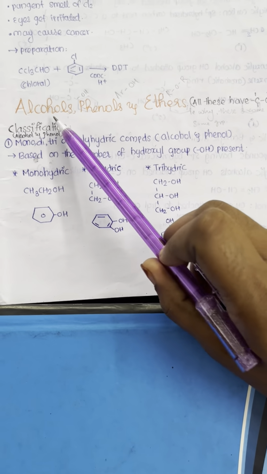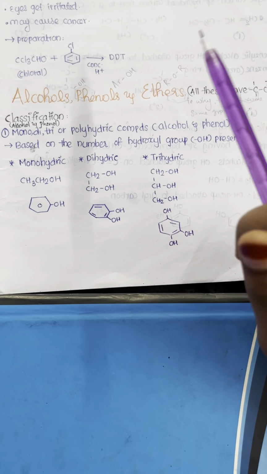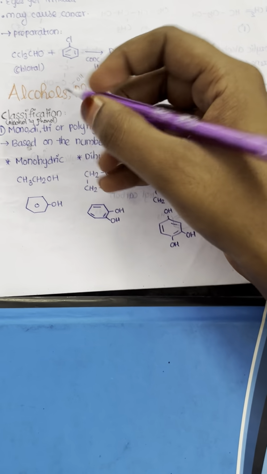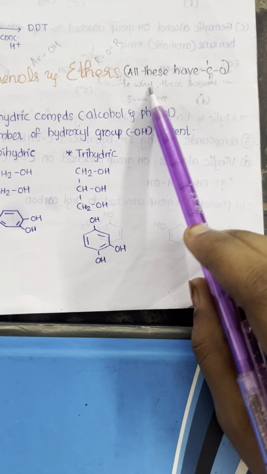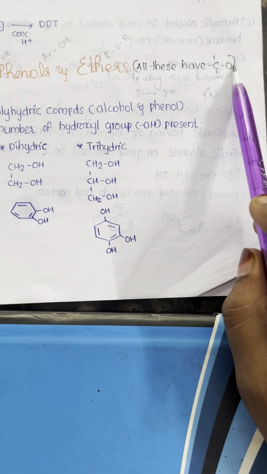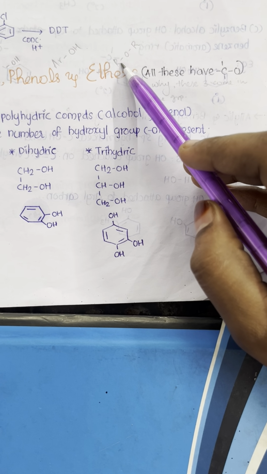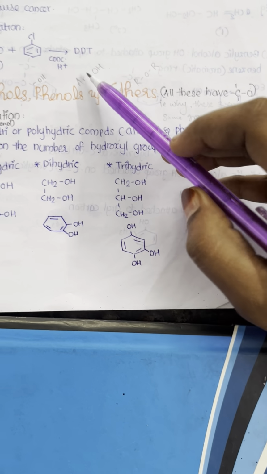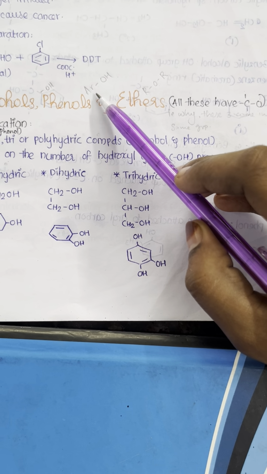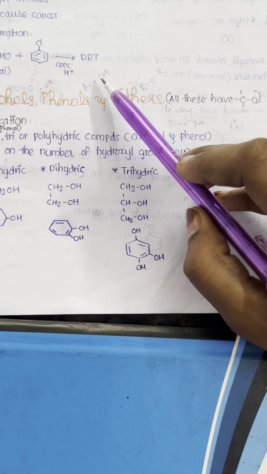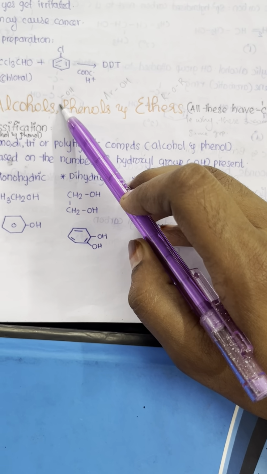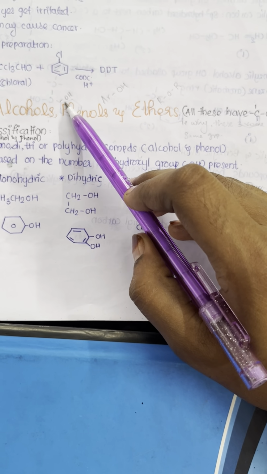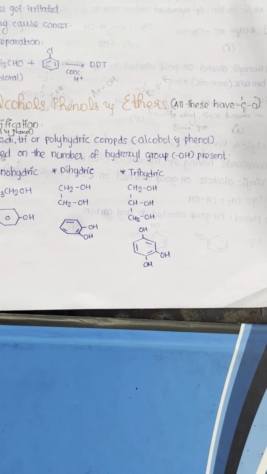So these three are taken under a single chapter because all of these have C-O bonds. You can see all these have C-O bonds within them. ROR means there will be carbon in this alkyl group and in this alkyl group, so there is a C-O bond. Here also the aromatic ring has carbon which is connected to OH, so a C-O bond is there. Again for alcohols, ROH, the alkyl group contains carbon, so there is a C-O single bond.